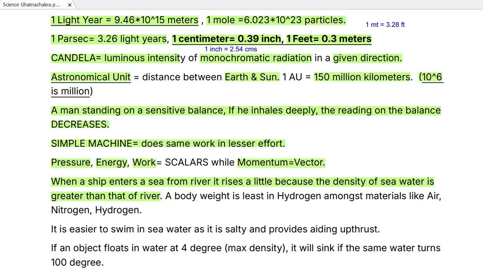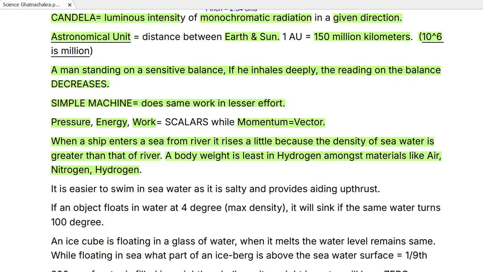So our body's weight is least in hydrogen amongst materials like air, hydrogen, or nitrogen, right? Then, it is easier to swim in sea water as it is salty and provides an aiding upthrust, right? Just तो यहाँ भी वही reason लगेगा जो ship अगर अब जाती है: when a ship enters a sea from river, it rises a little because the density of sea water is greater than that of the river.